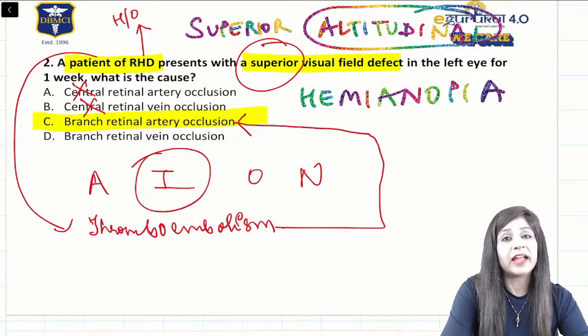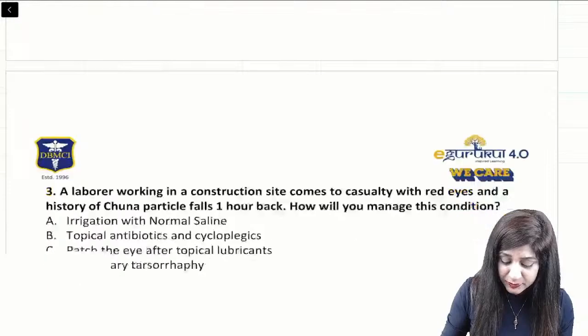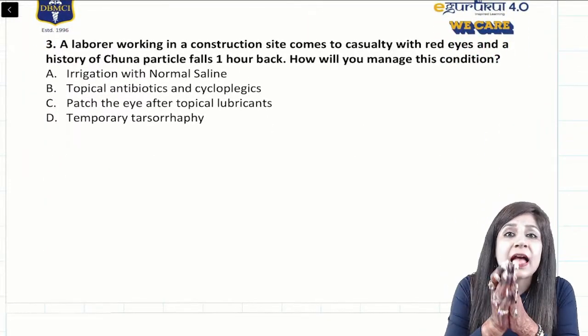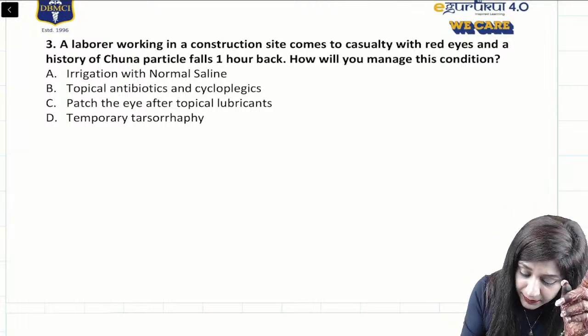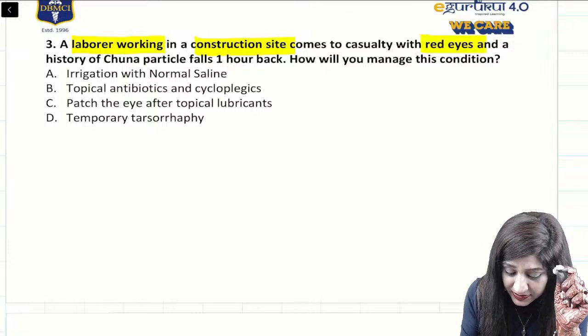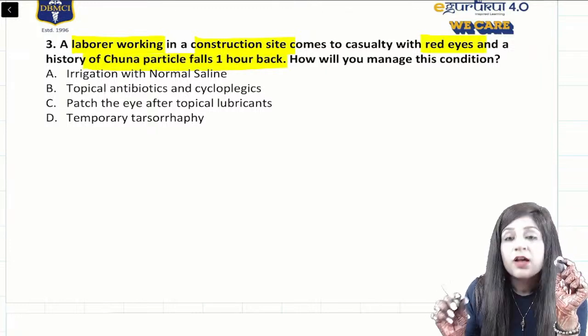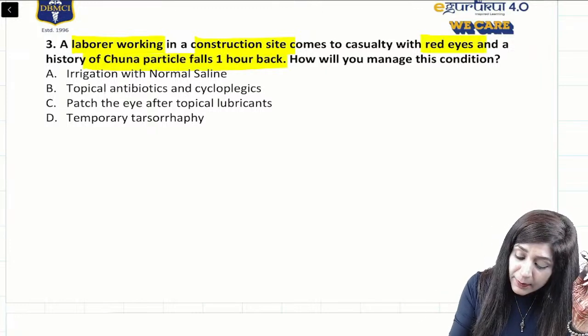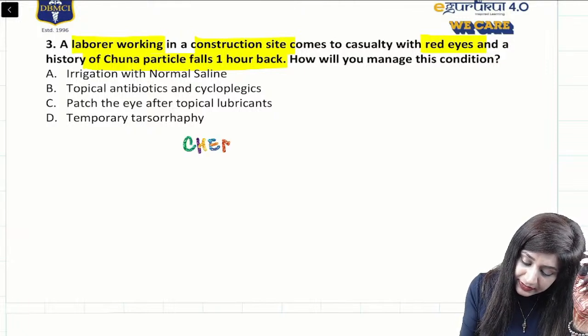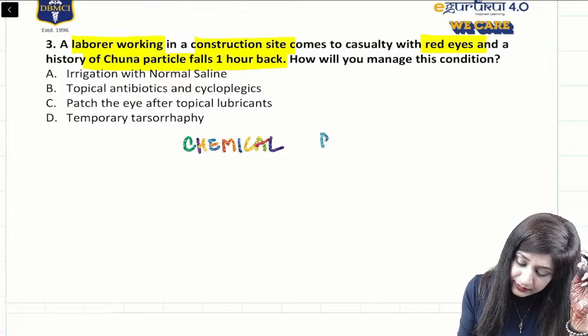Okay, so I think it's clear now. So let's move to the next question. This question is related to chemical injuries, where a laborer who is working at a construction site is coming with red eyes and a history of tuna particles falling 1 hour back. So tuna particle injury is actually a chemical injury or chemical burn.